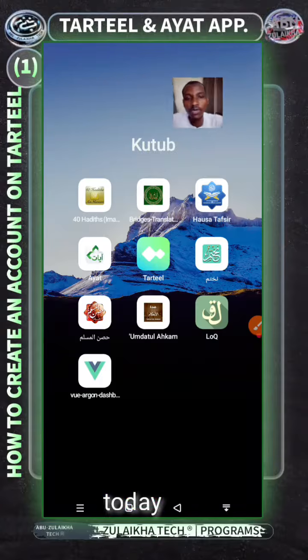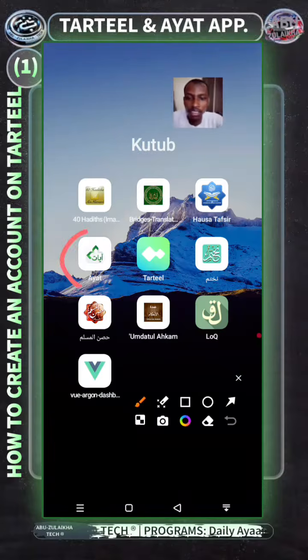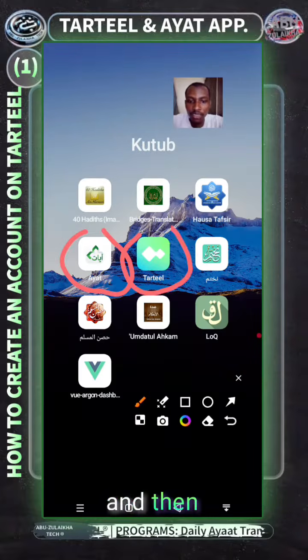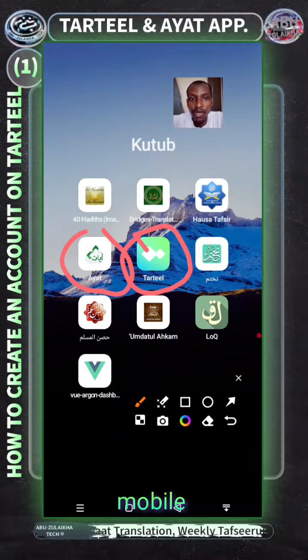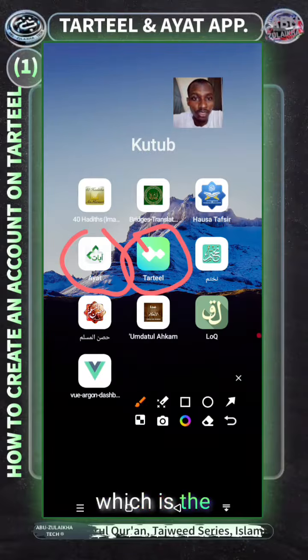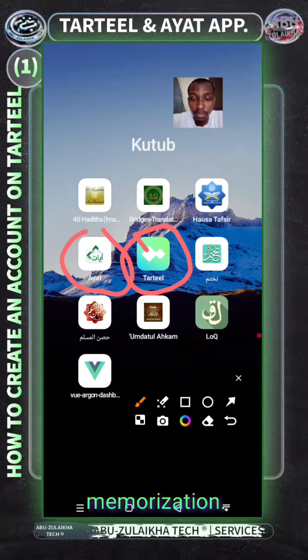Inshallah, today we are going to compare between these two apps, which is the Ayat and then Tarteel. They are both Quranic apps that we normally use on our mobile phones. One of these has an AI attached with it, which is the Tarteel. Ayat has been there for long, so it also has tajweed and write-ups. As well, you can test your memorization.